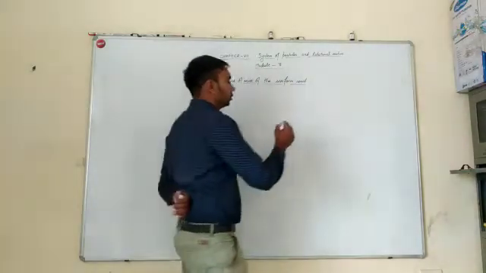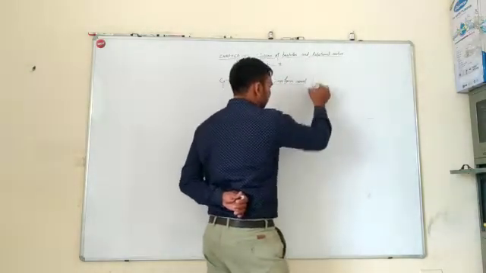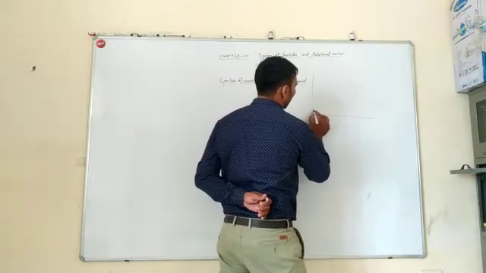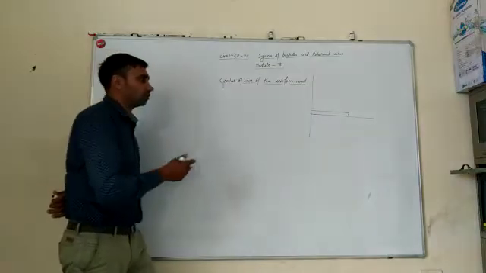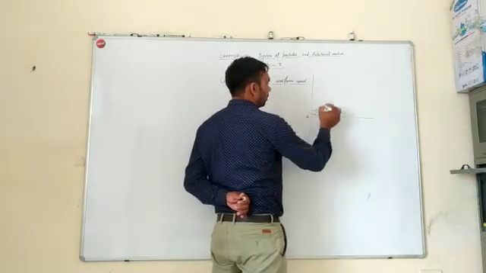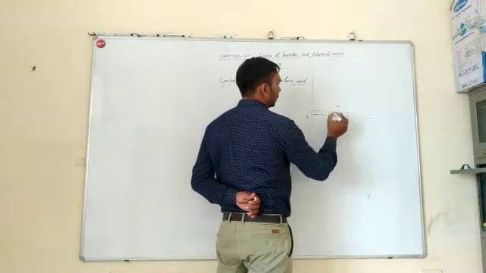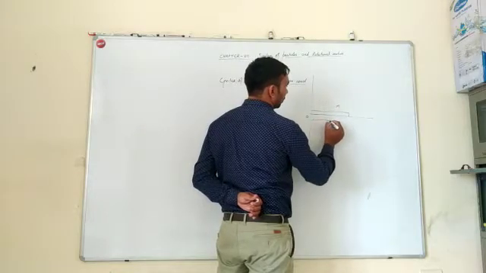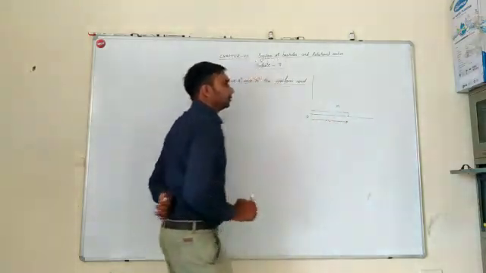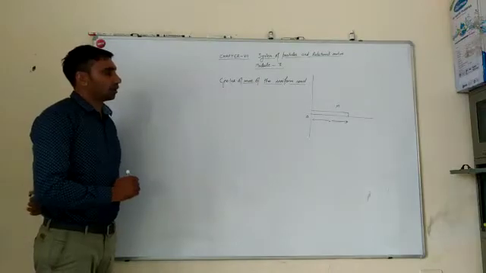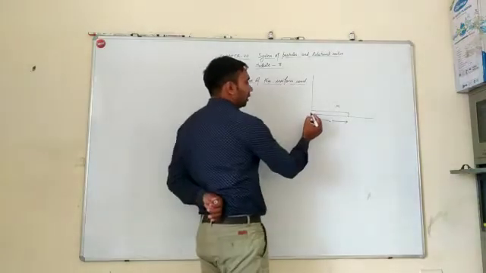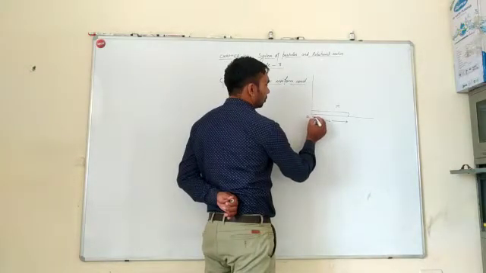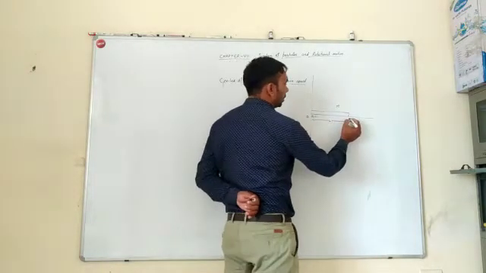Let us consider a thin uniform rod of mass M and length L. Coordinates: this point is (0, 0) and this point is (0, L).